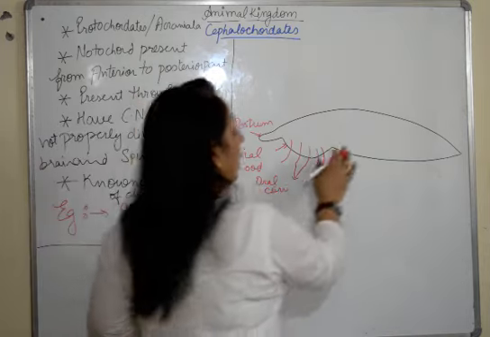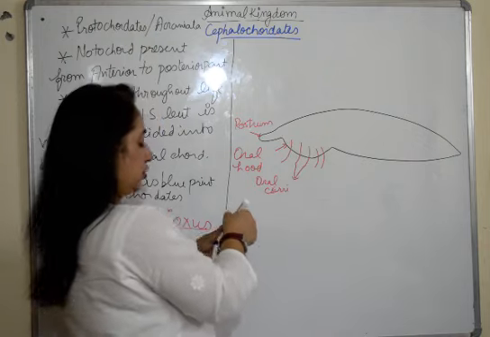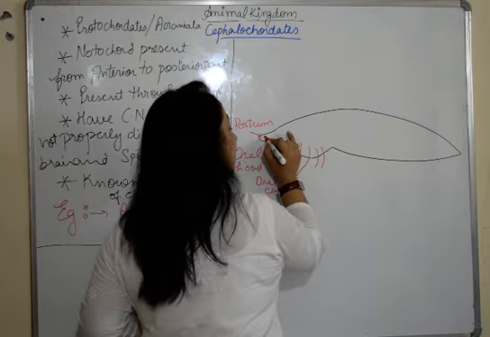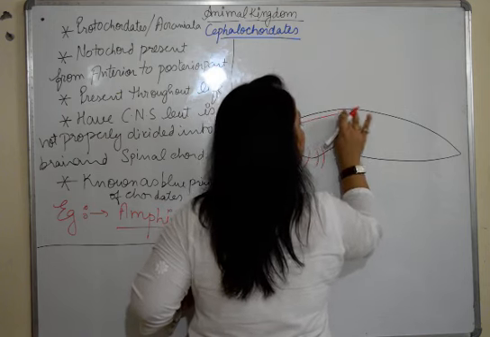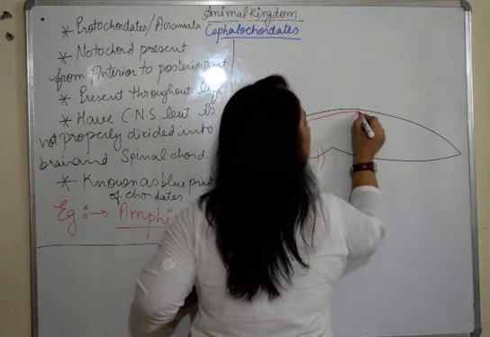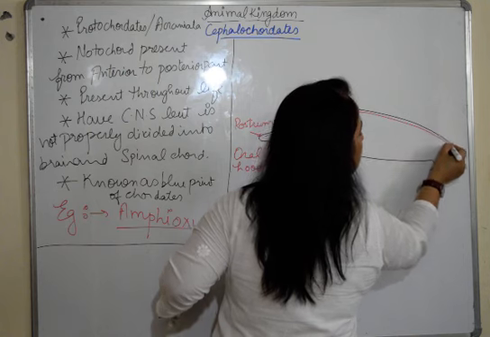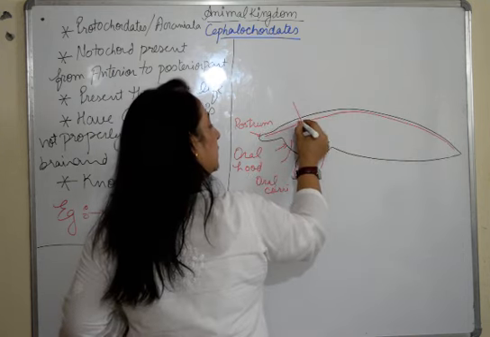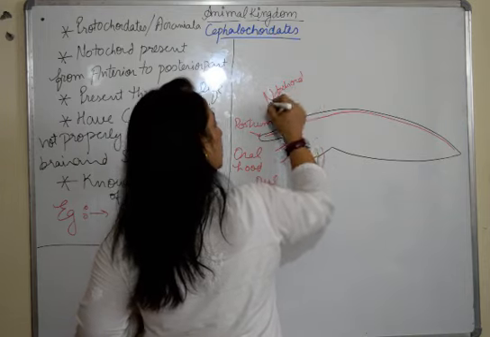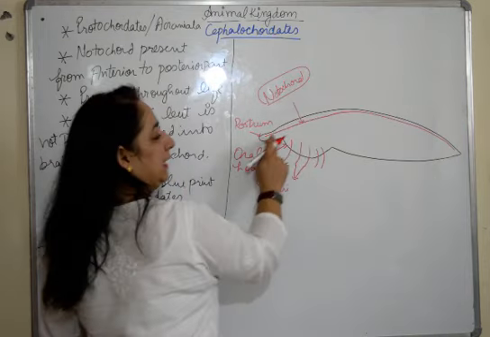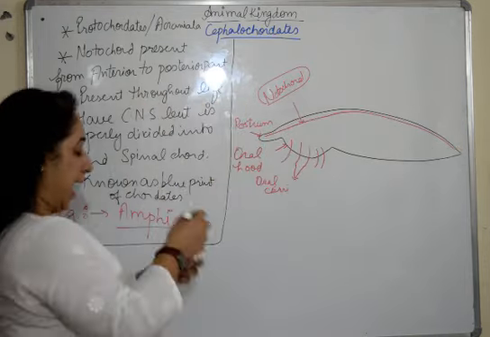Inside the structure, you will see that it has a notochord starting from the posterior of the rostrum to the tail. This is the notochord. So they have a notochord from the anterior to posterior end.